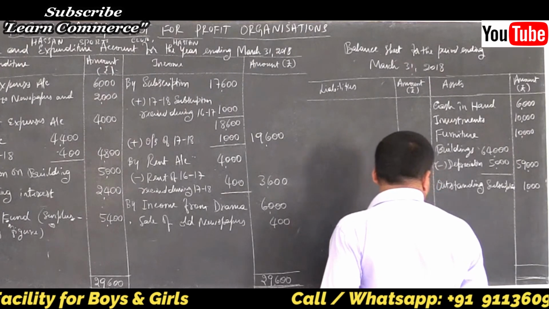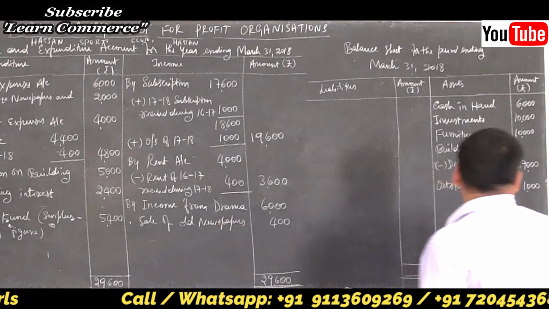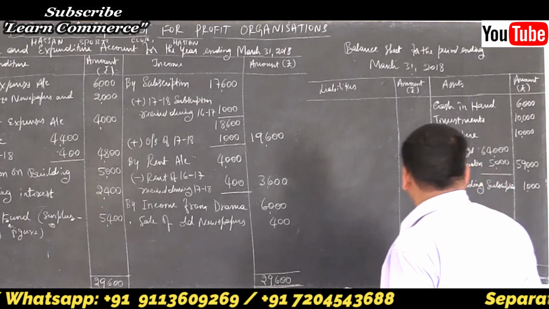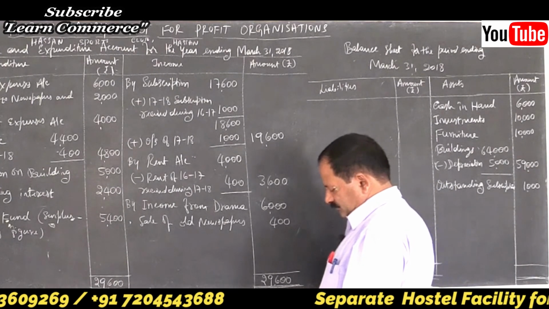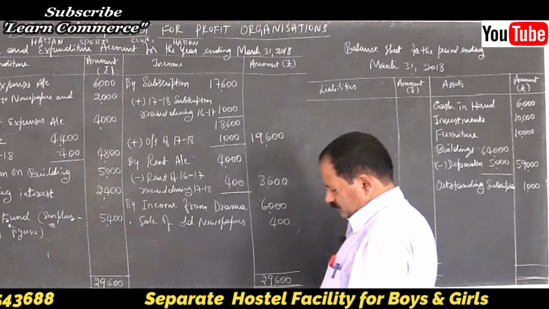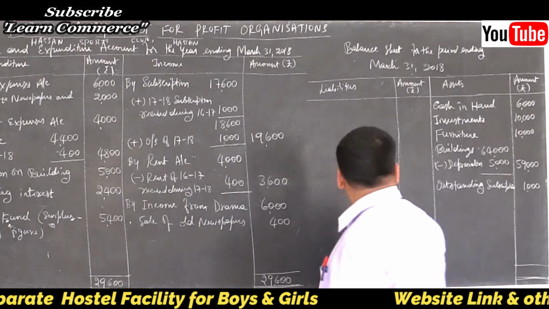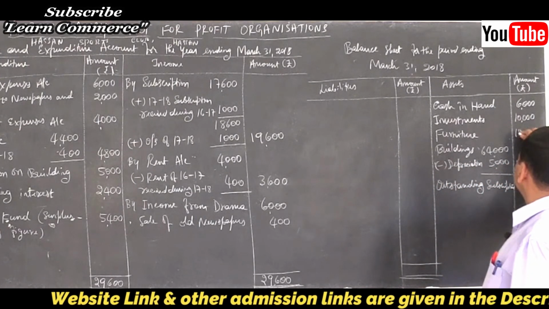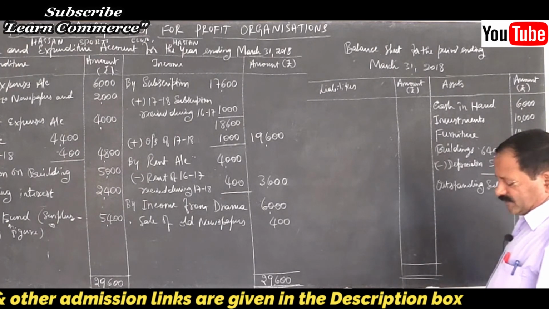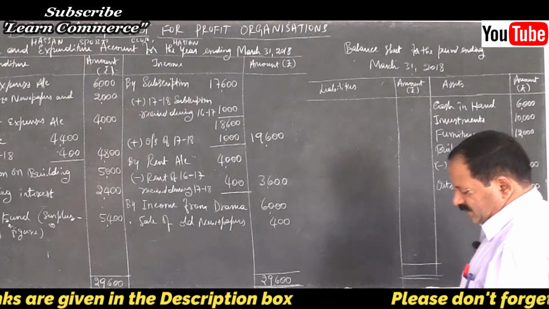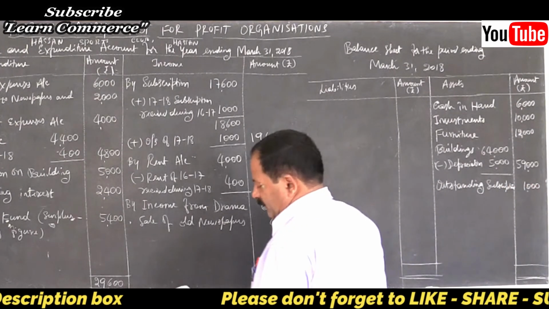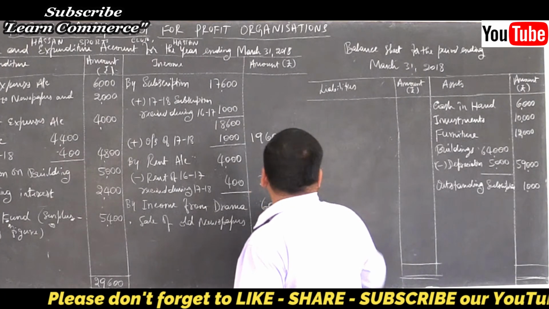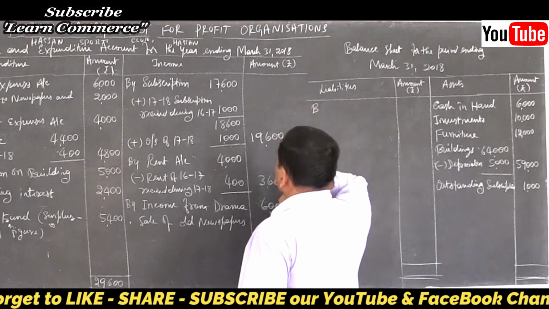Let us move on to liability side. Furniture 12,000, it is not 10,000. See there properly. 12,000 it is, not 10,000. Yes, it is. And then moving on to liability side, bank loan.